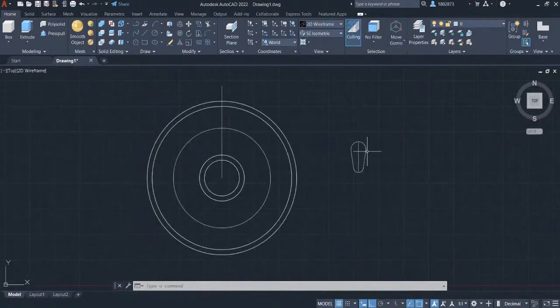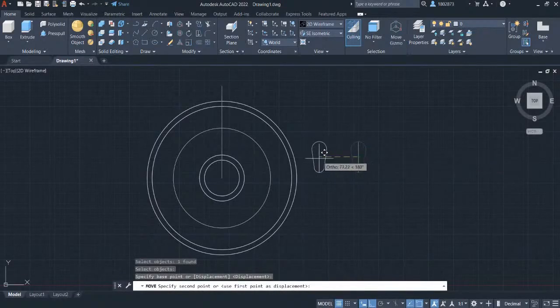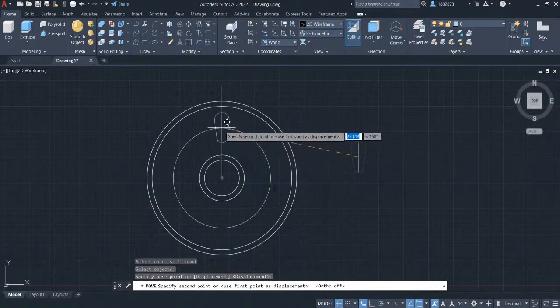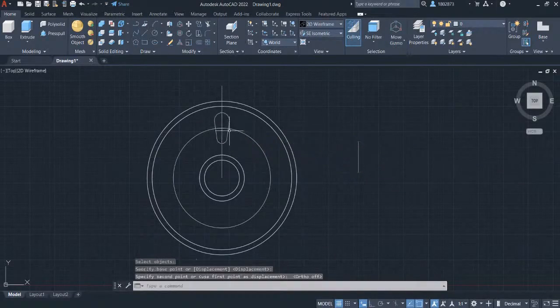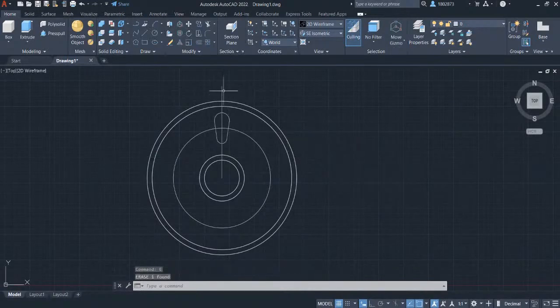We're going to move this part into these circles and guideline. By typing in M for move, select the object and press enter. Select this midpoint. Press F8 to disable ortho mode. And left click to this intersection point. Let's erase this line. Select the line, press E and press enter. Also this line. And this circle.